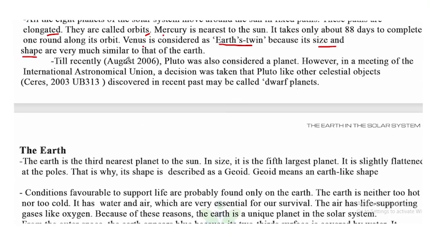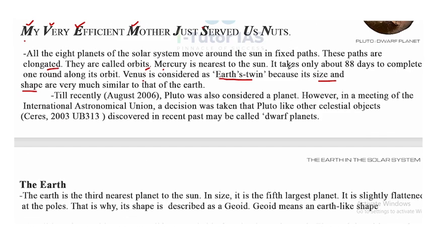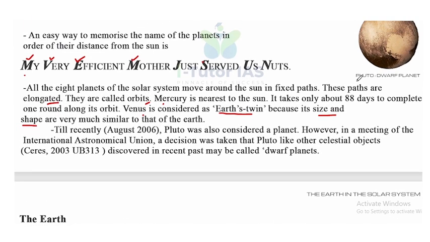Till recently, August 2006, Pluto was also considered a planet. Look, this is Pluto. However, in a meeting of the International Astronomical Union, a decision was taken that Pluto, like other celestial objects discovered in the recent past, may be called dwarf planets.